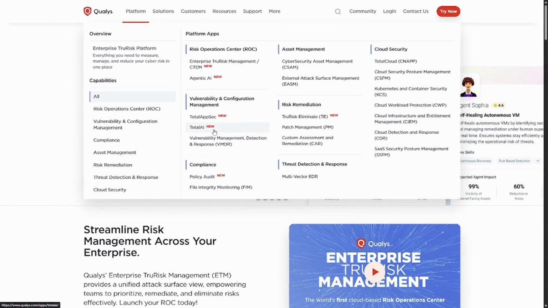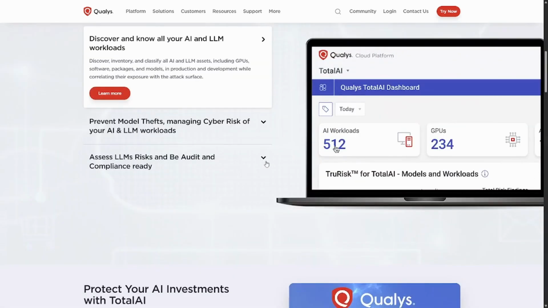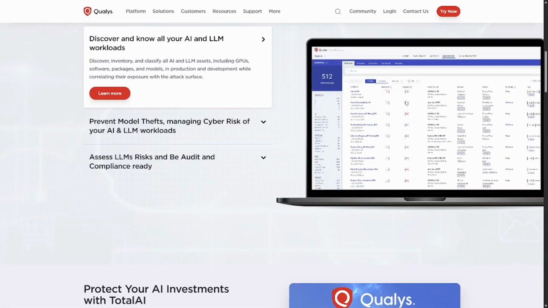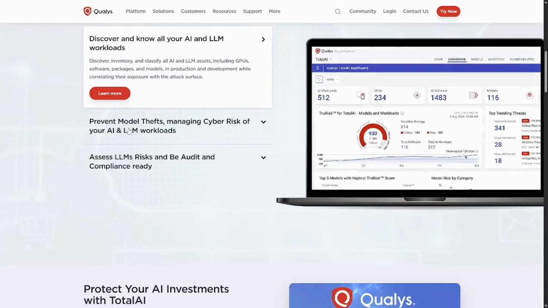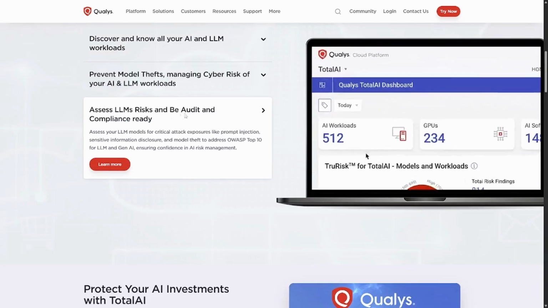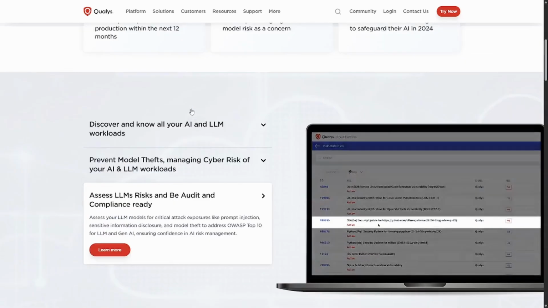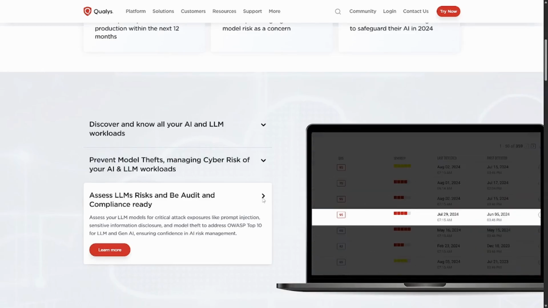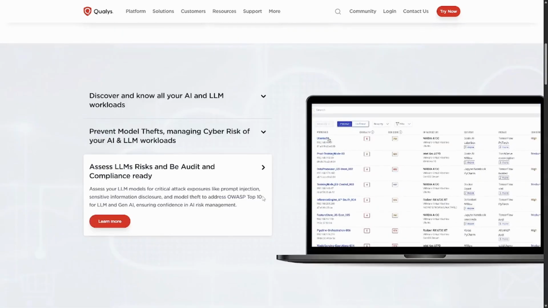I just want to look at that TotalAI for vulnerability and configuration management. So what does it do? Qualys TotalAI dashboards. Prevent model theft, managing cyber risk of your AI and LLM workloads. Assess LLMs and be audit and compliance ready. That is insane. That is insane that you can have all of this with threat management for your AI tools, right? That is actually insane.